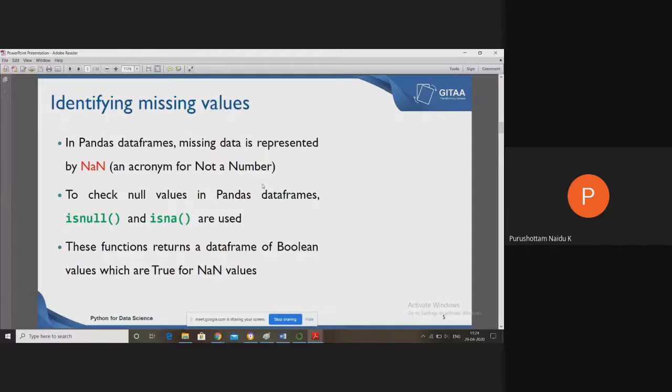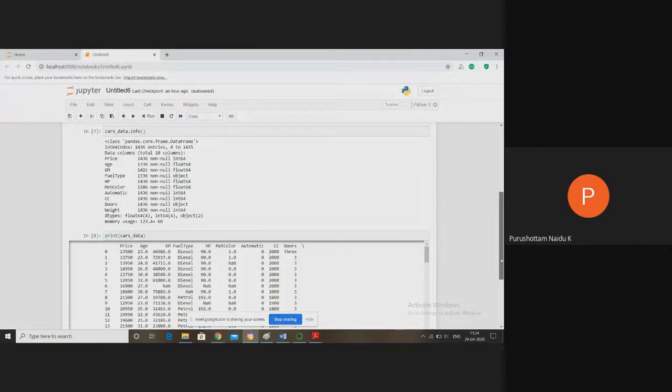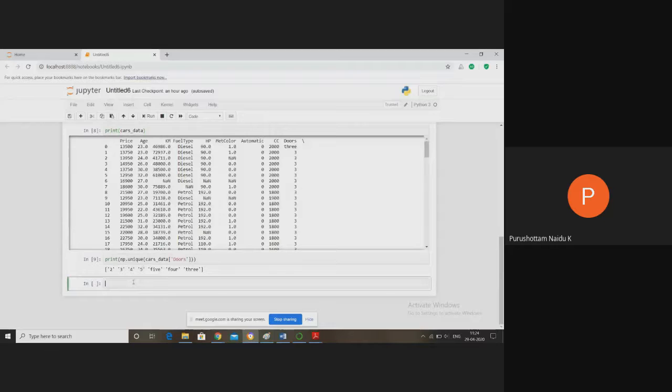Okay, so as we discussed in the previous presentation, to find the missing values we use two methods: the isnull method or the isna method. NaN stands for not a number. It gives us Boolean values, as in cars_data2.isna().sum(). For example, if you run this one, now I will try changing the data in cars_data2 equals